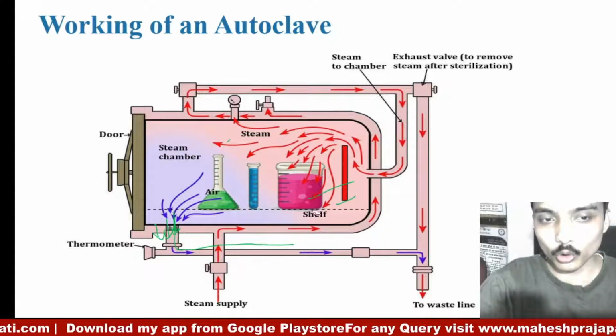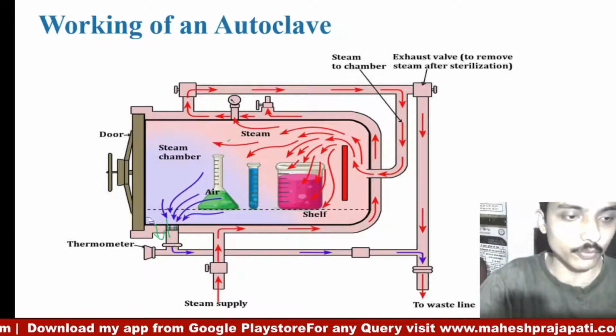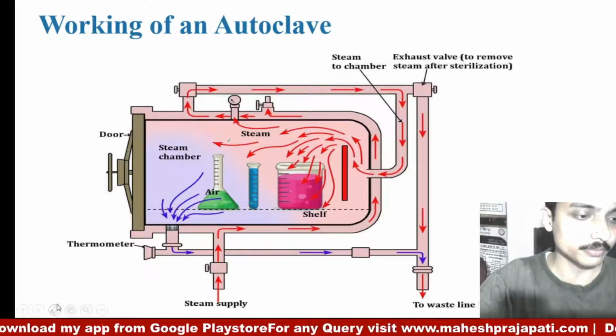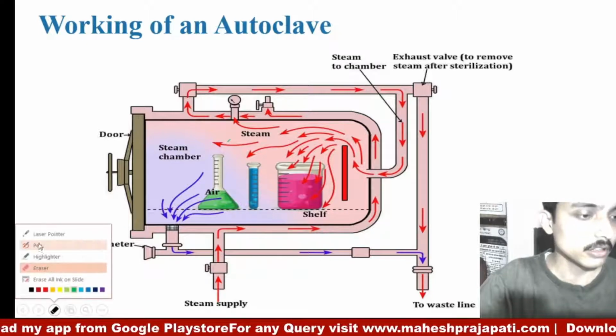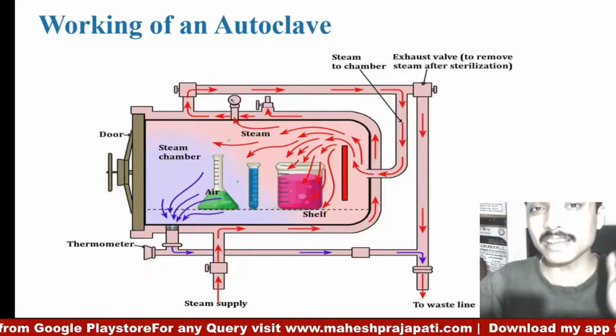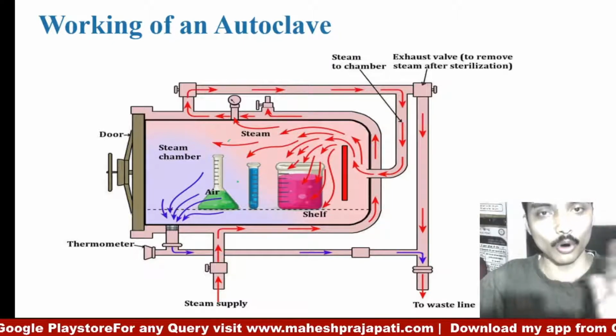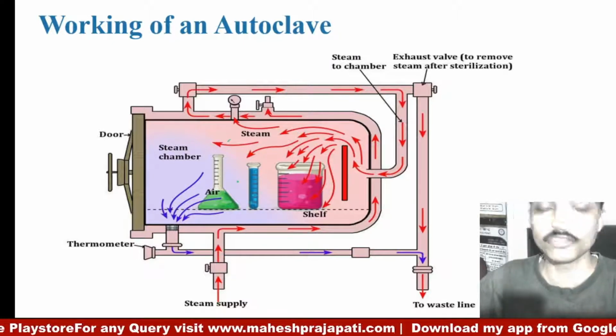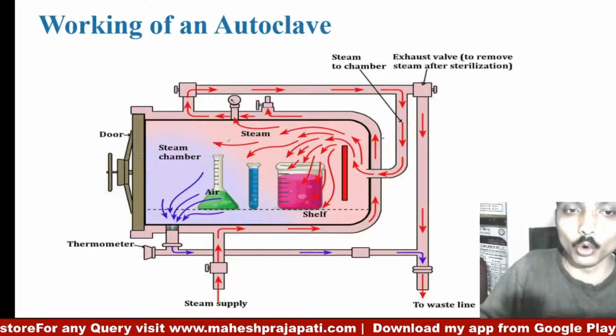So it will take some time to achieve this uniform temperature.